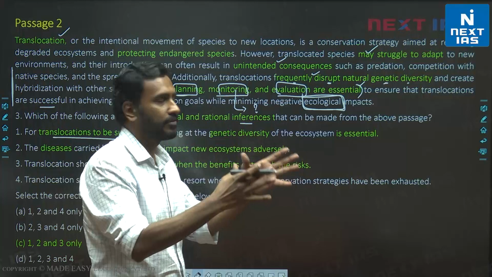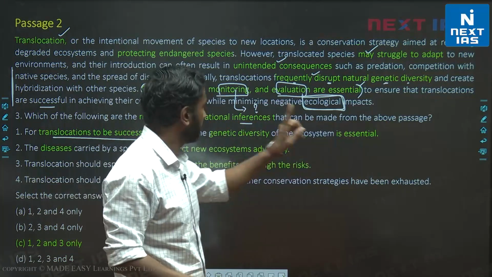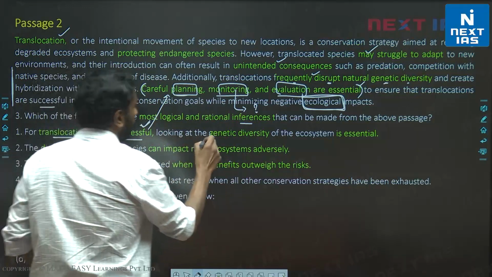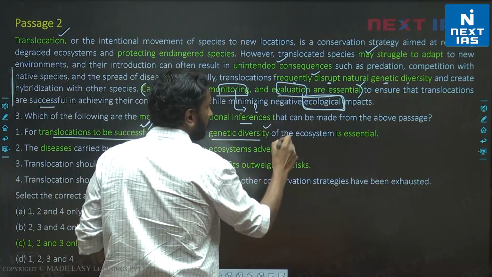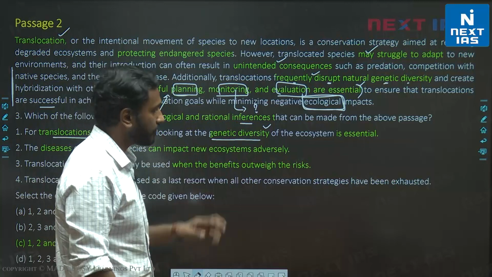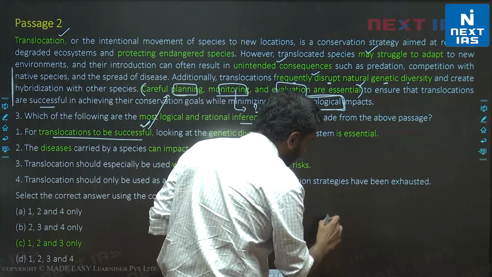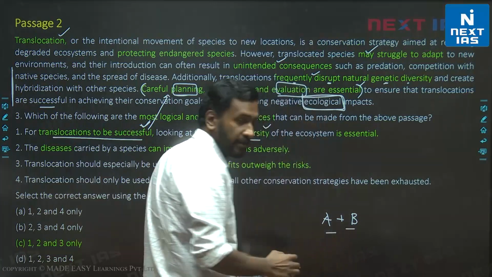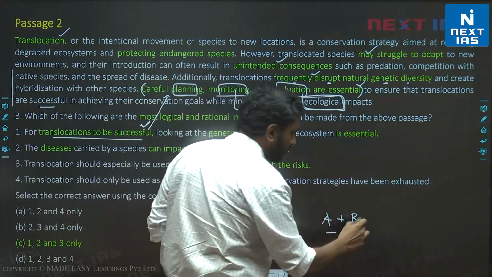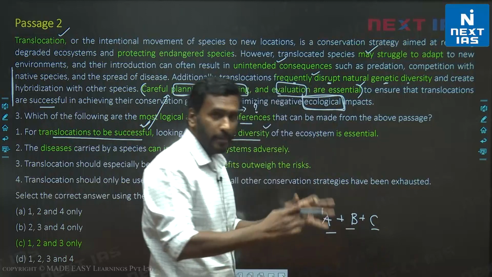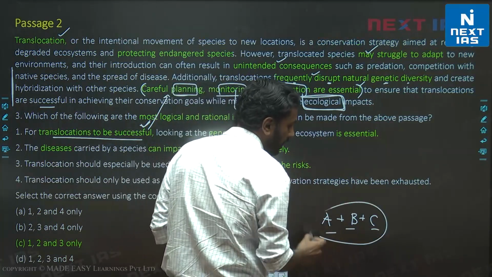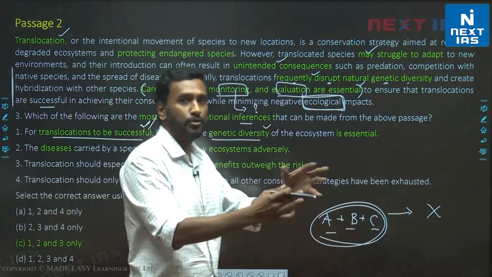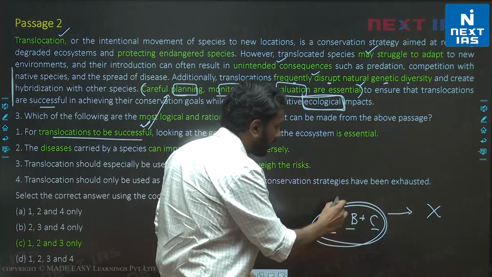You are checking if disruptions are occurring to genetic diversity. That means for translocations to be successful, we need to look at genetic diversity of the ecosystem. Always remember, a valid inference is essentially taking one or two facts that are stated in the passage, or multiple facts that could be stated in the passage. But remember that it's using these one or multiple facts to come up with a new fact, right? It has to be a new fact, but it should require these facts.